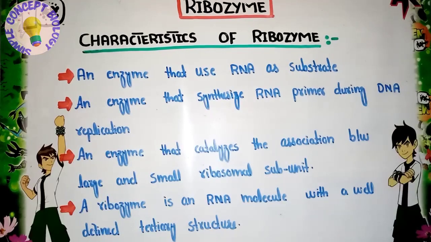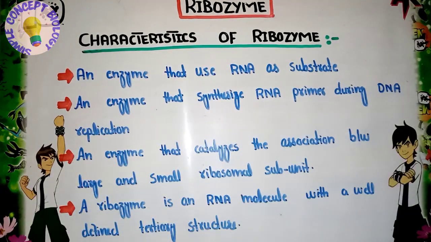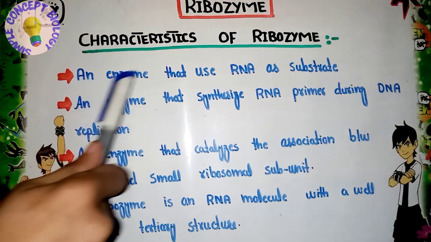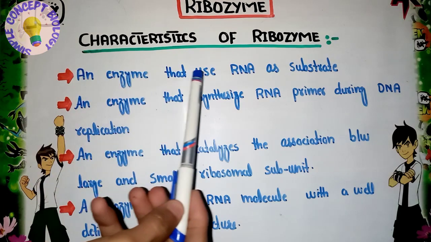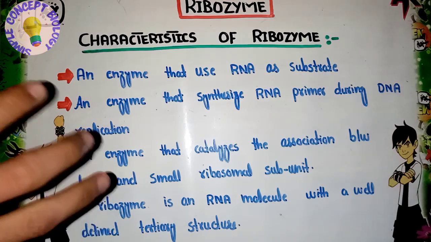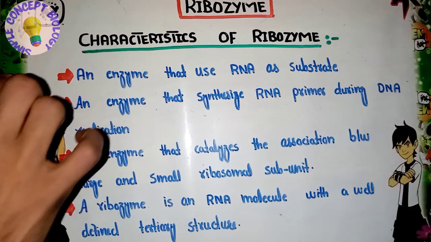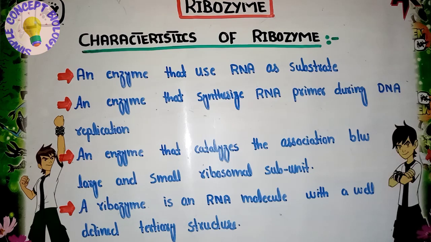Now here we will discuss the characteristics or properties of ribozyme. The first characteristic is an enzyme that uses RNA as a substrate. As we know that it is actually an RNA but acts as an enzyme, that's why it is an RNA enzyme that uses RNA as a substrate. So that's why it is the first characteristic of the ribozyme.